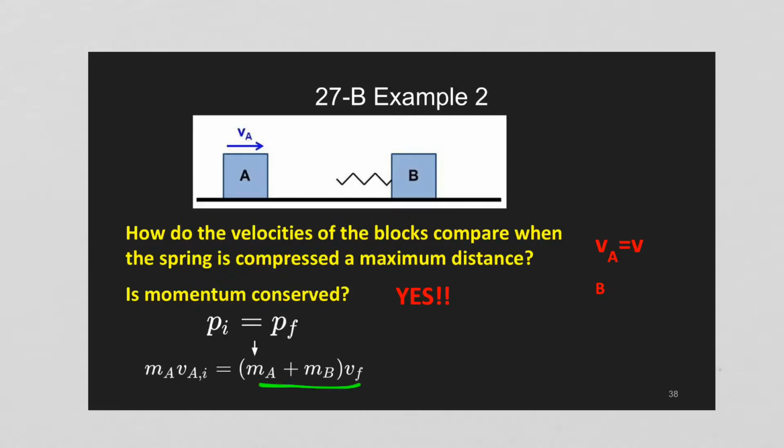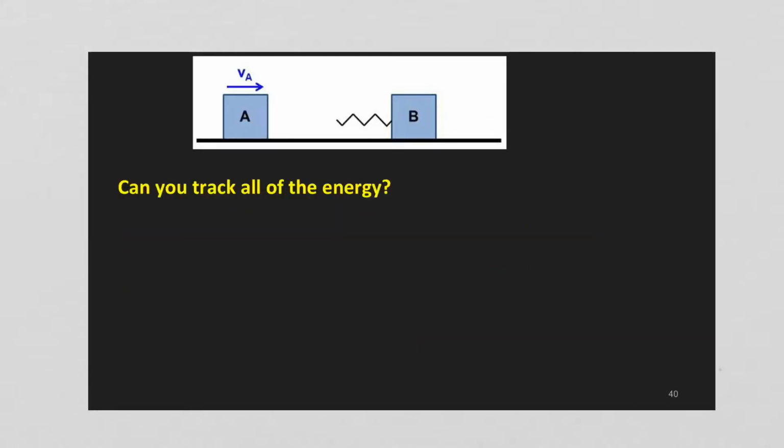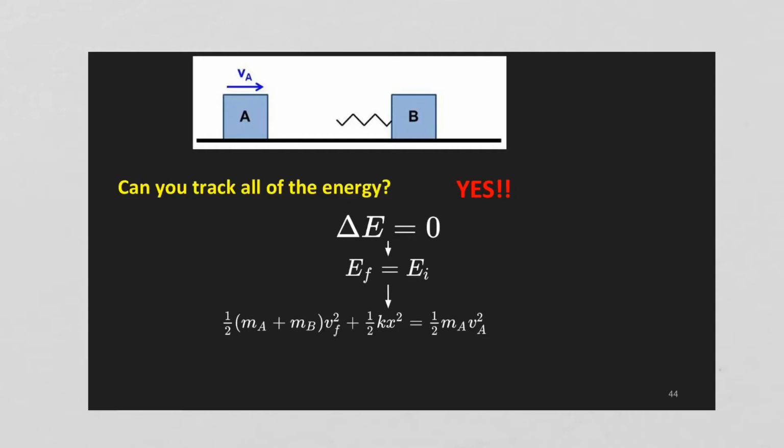Initially, just block A is moving. Finally, both blocks are moving at the same speed. So I now have an expression for the final velocity. Good. That's nice. Can we track all the energy? Yes. All right, change in energy is 0. So what do I have at the beginning? Beginning, I just have kinetic energy from block A. At the end, I've got the kinetic energy of both, plus this spring energy. Okay. So what we're going to do is substitute in that velocity that we've got.